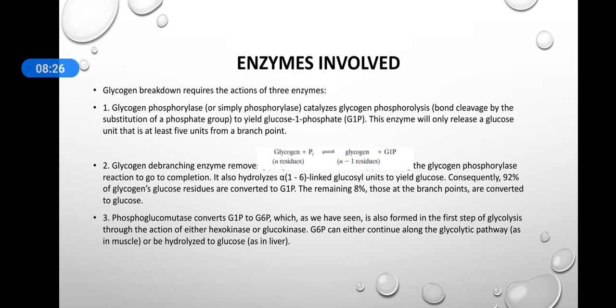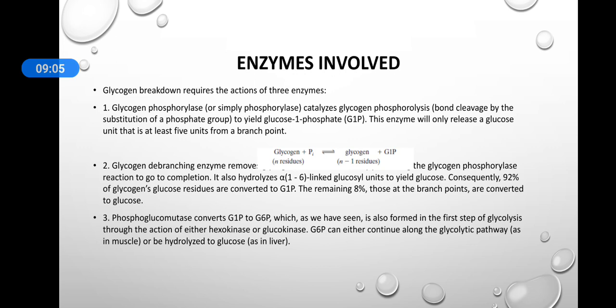The first one is glycogen phosphorylase, or simply phosphorylase, and it catalyzes the glycogen phosphorolysis, that is the bond cleavage by the substitution of a phosphate group to yield glucose 1 phosphate, or G1P in short. This enzyme will only release a glucose unit that is at least 5 units away from a branch point. So the first enzyme is phosphorylase, and it will produce glucose 1 phosphate.